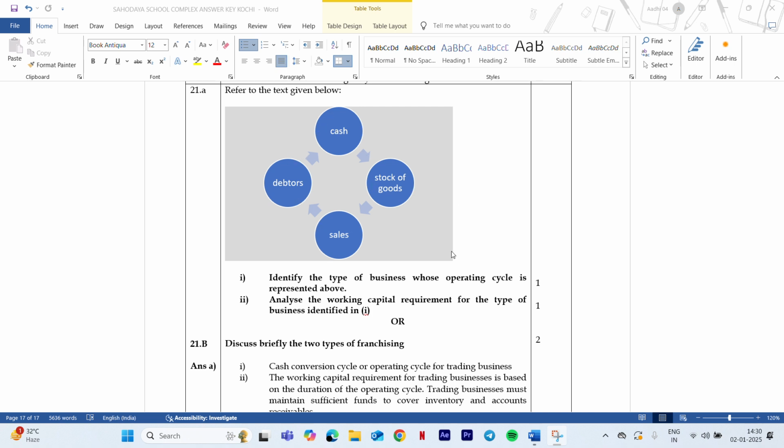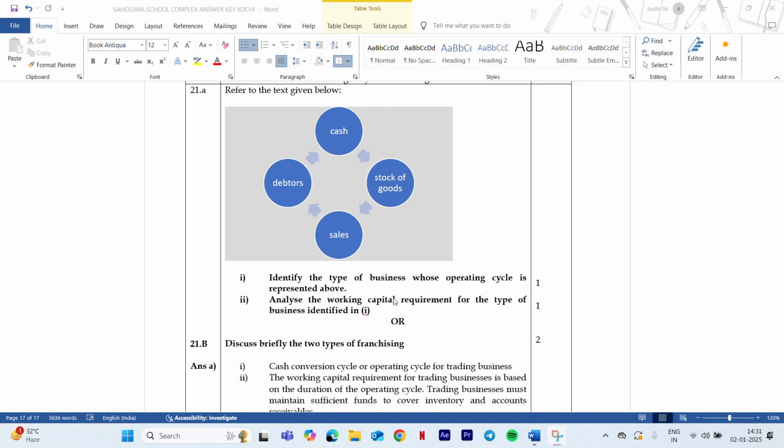Now the other name of operating cycle is cash conversion cycle. There are two different kinds of cash conversion cycle or operating cycle. The first is the trading cycle, and the other one is the manufacturing cycle. From the given diagram you need to identify whether it is a trading cycle or a manufacturing cycle. Don't write the type of business identified here as cash conversion cycle. That is completely wrong. So the answer here is trading cycle.